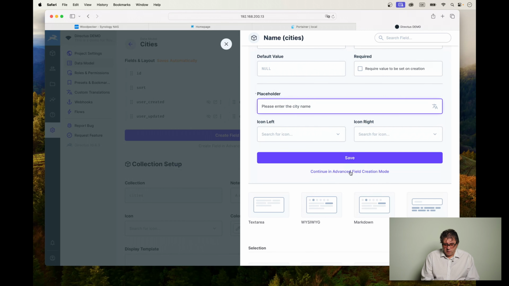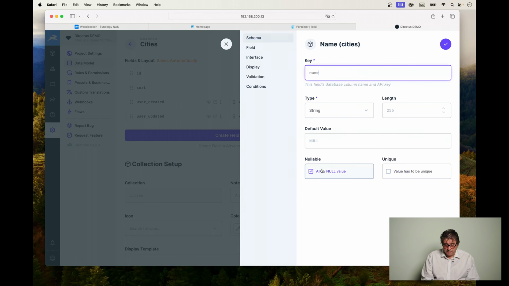Or we can go one step further and continue in advanced field creation mode. Now, all of a sudden we can enter much more data. For example, we can give this field a maximum length, 255 characters. Should be a very long city name to go over that. Default value again, no. Allow null value, not a good idea. And if you want city names to be unique, maybe not in this case, because for example, there is definitely Heidelberg in Germany, Heidelberg in South Africa, and Heidelberg in the United States. So unique is not a good idea here.